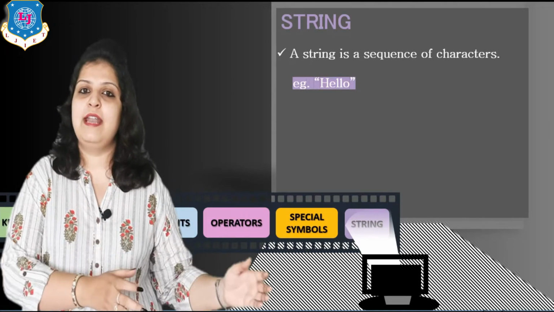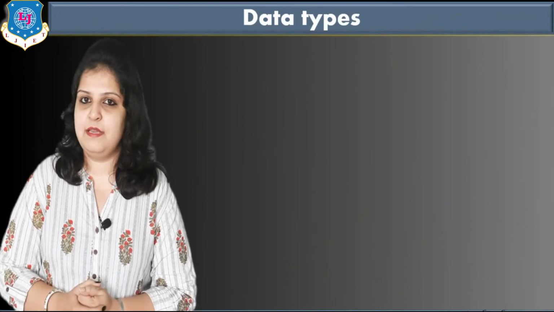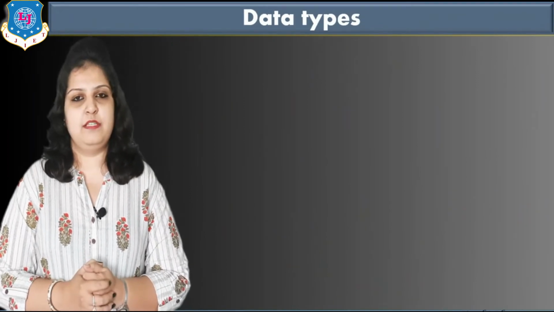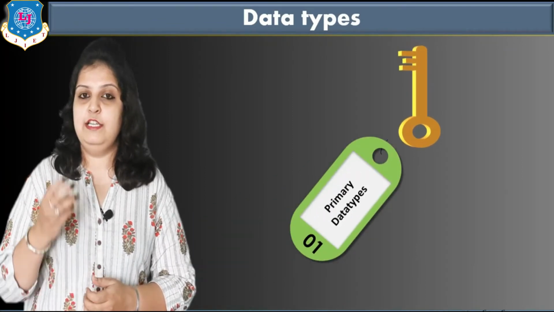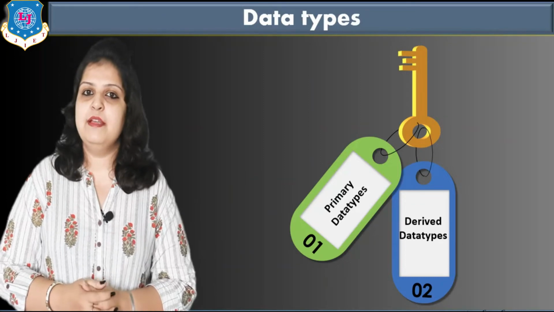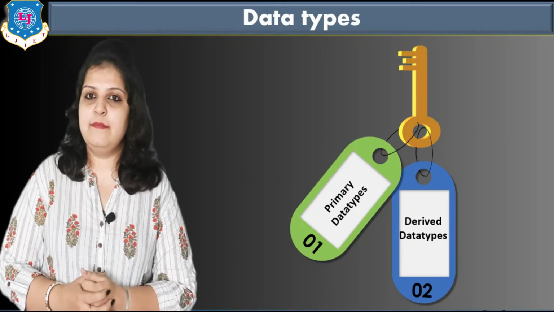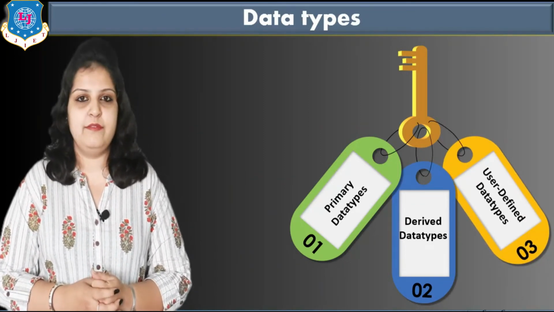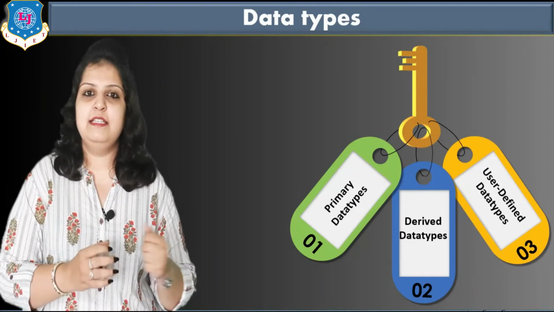Now move to the next topic, and our next topic is different data types. Data types are mainly categorized into 3 major categories. First is the primary data type, second is the derived data type, and third is the user defined data type. So let's see in detail.